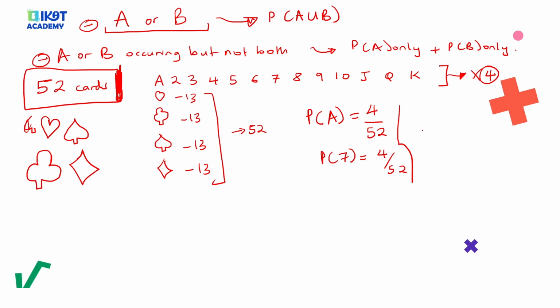Now, the probability of picking a diamond. There are 13 diamonds, because each of these numbers exists in the diamond and in the flower. So the probability of picking a diamond is 13 out of 52. So this is the concept of cards.